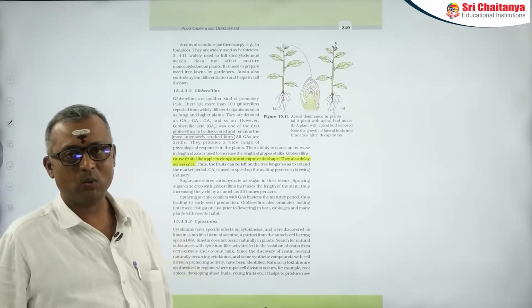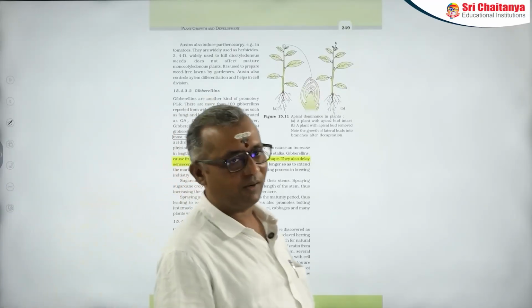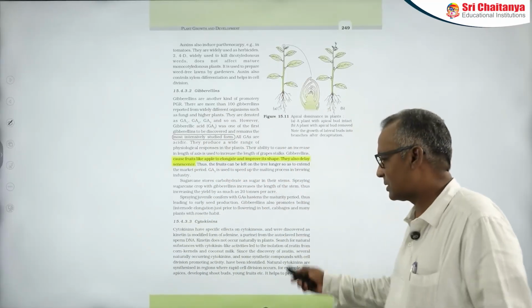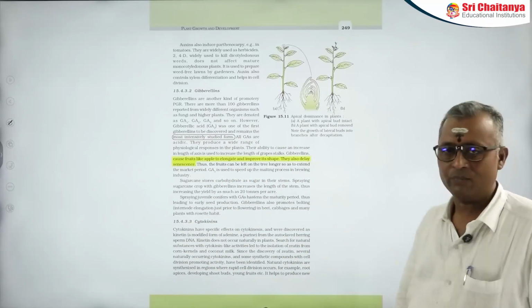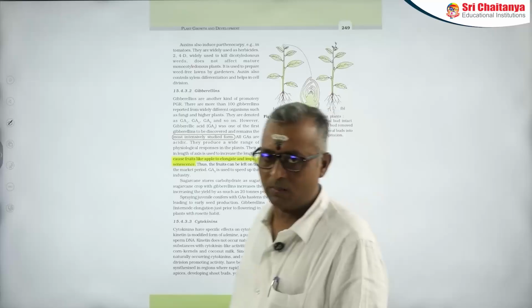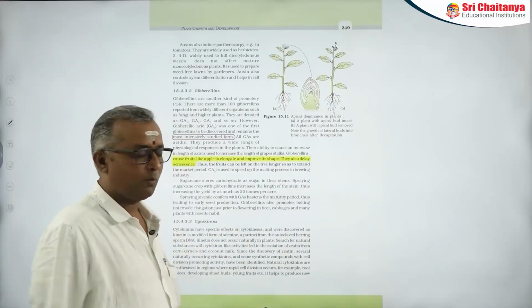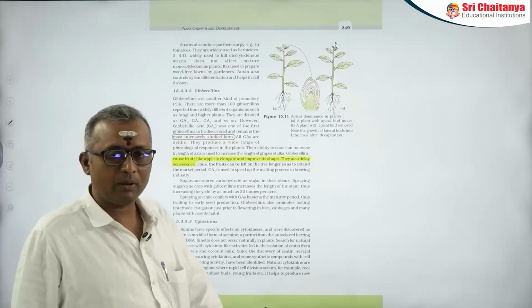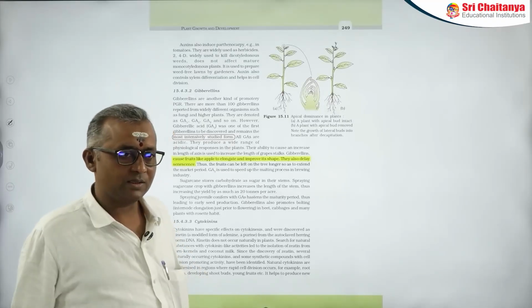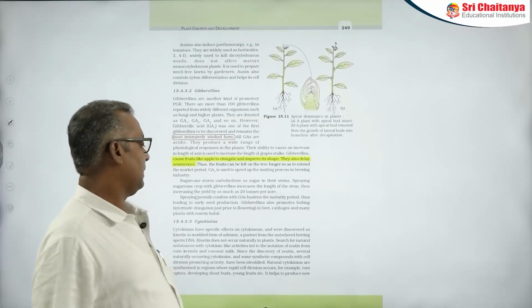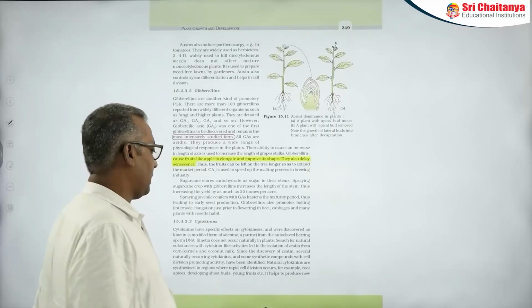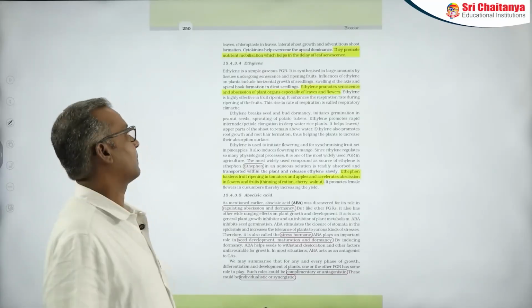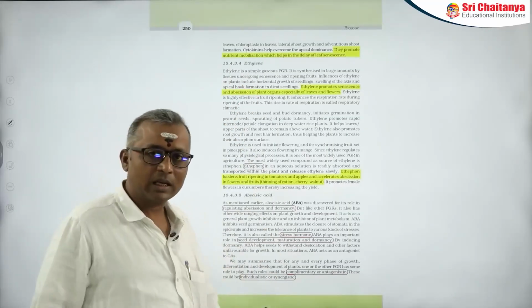Later, natural cytokinins have also been identified. One of the natural cytokinins is zeatin. And these cytokinins have so many important roles in the whole process of plant growth and development. Of course, they are synthesized in cells actively undergoing cell division, and they play an important role in the production of new leaves as well as chloroplasts in leaves.